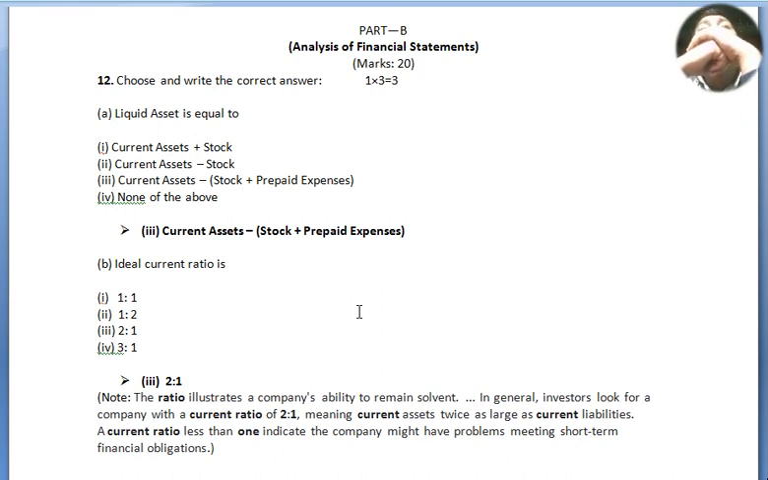Ideal current ratio is 1:1, 1:2, 2:1 and 3:1. The answer is option number 3, 2:1. Note, the ratio illustrates a company's ability to remain solvent. In general, investors look for a company with a current ratio of 2:1, meaning current assets twice as large as current liabilities. A current ratio less than 1 indicates the company might have problems meeting short-term financial obligations.